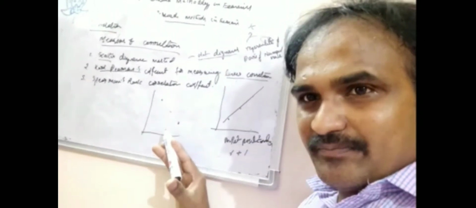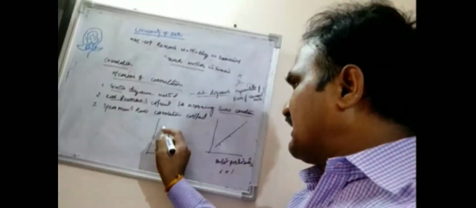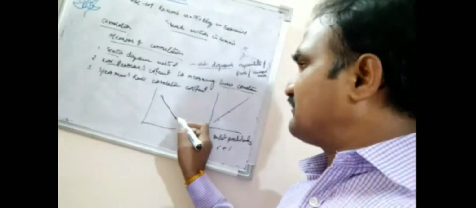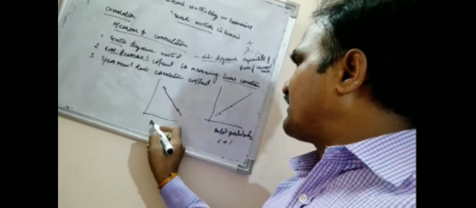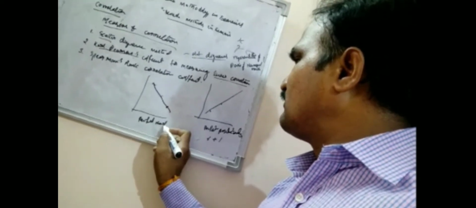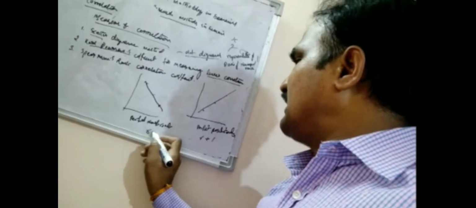The degree of responsiveness of the two variables is negative. That is perfect negative correlation, where r is minus 1. So the correlation is always between plus and minus 1. Sometimes there is high degree positive or high degree negative correlation, and sometimes there is no correlation. How do you describe whether the correlation is high degree or low degree?